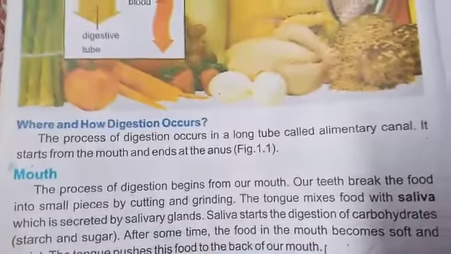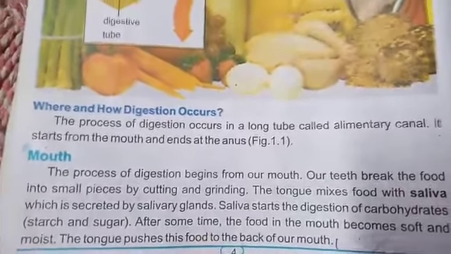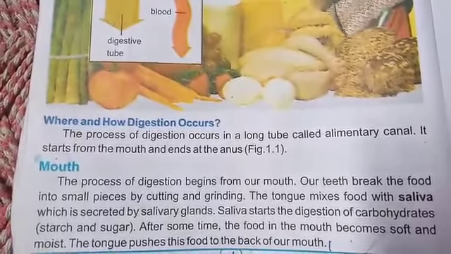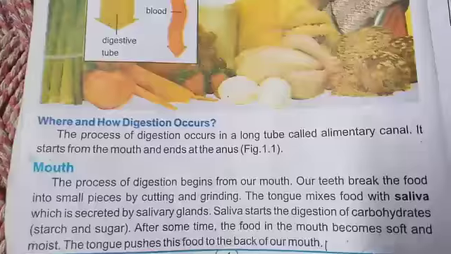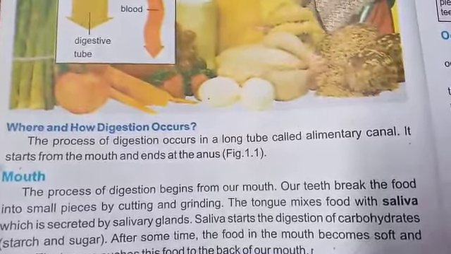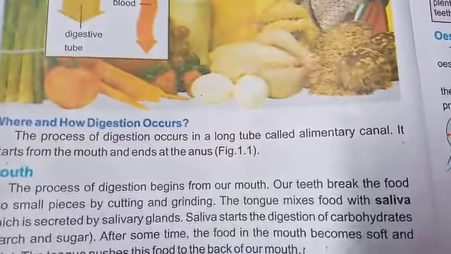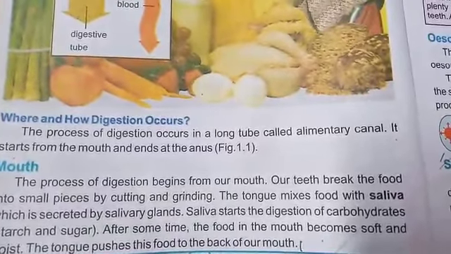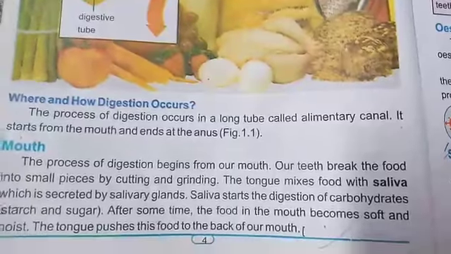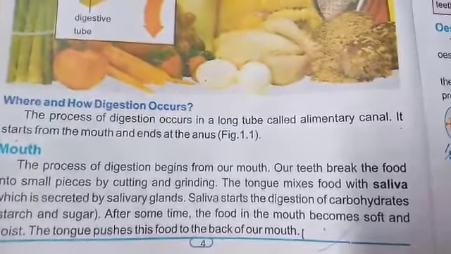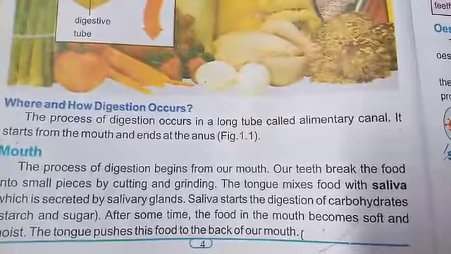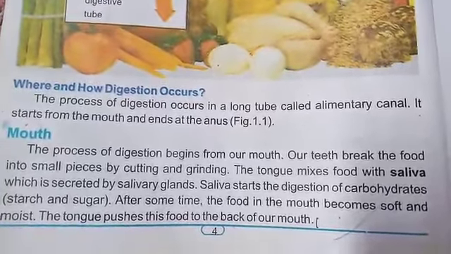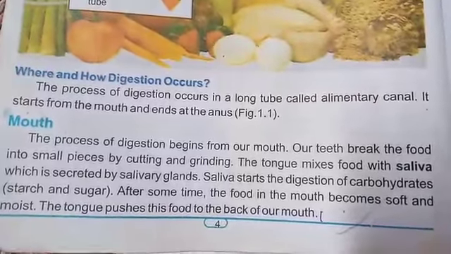In the mouth, teeth and tongue are present. The teeth help to cut and grind the food, and the tongue mixes the food with the saliva. Saliva is a sticky liquid that is produced by the glands present in our mouth. This saliva helps in digestion of carbohydrates. After being softened, the tongue pushes back the food into the food pipe or esophagus.